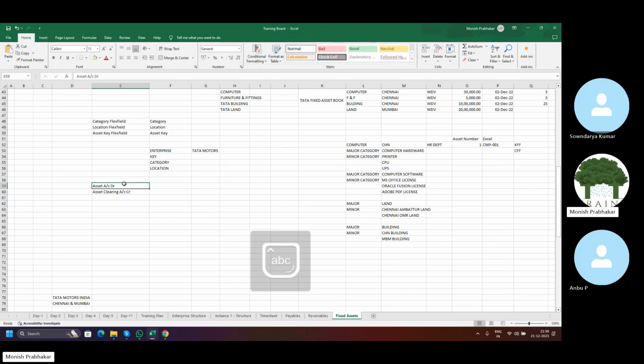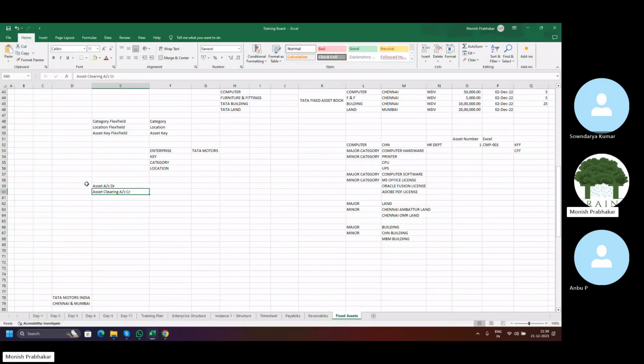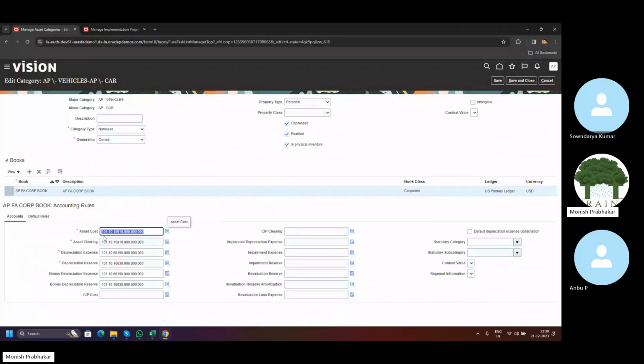So it depends on the business whether they are going to have only one asset account and one asset clearing account, or separate ones. For vehicles they will use a particular asset account, so that asset account we will map here.